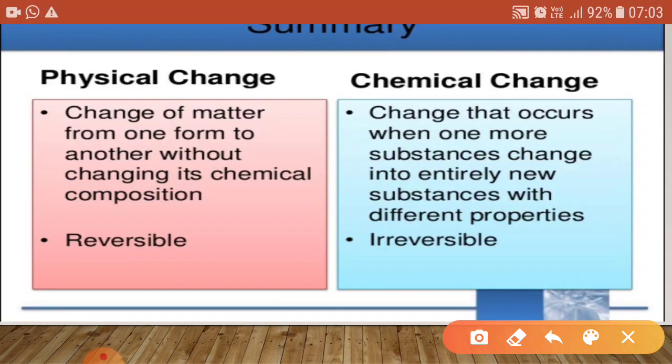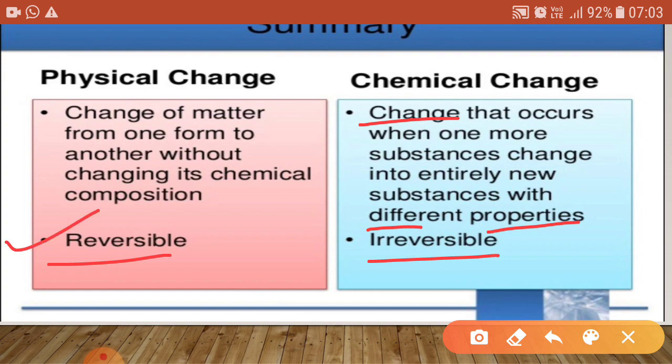So what are the basic differences between physical and chemical change? In a physical change, basically no new substance is formed and there is no change in the composition. But in a chemical change, there is a change in the properties and composition. And physical change is reversible, but chemical change is irreversible.